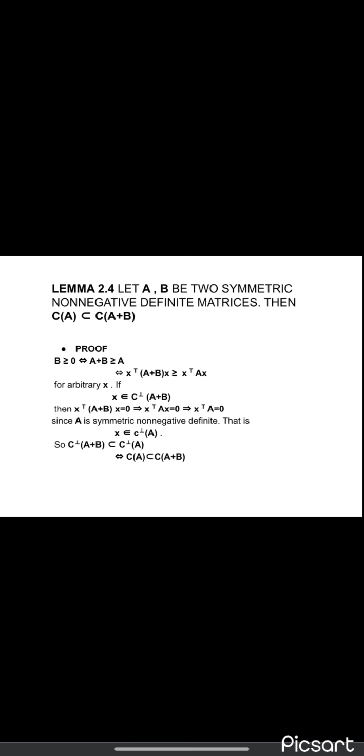Since we know that A is symmetric non-negative definite, x belongs to C^⊥(A). So C^⊥(A+B) is a subset of C^⊥(A), that is, C(A) is a subset of C(A+B).